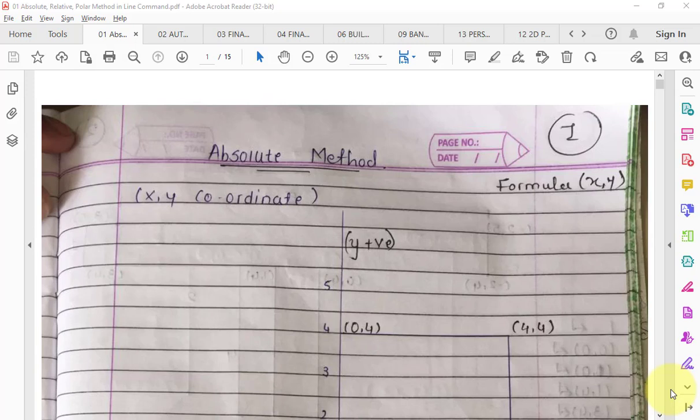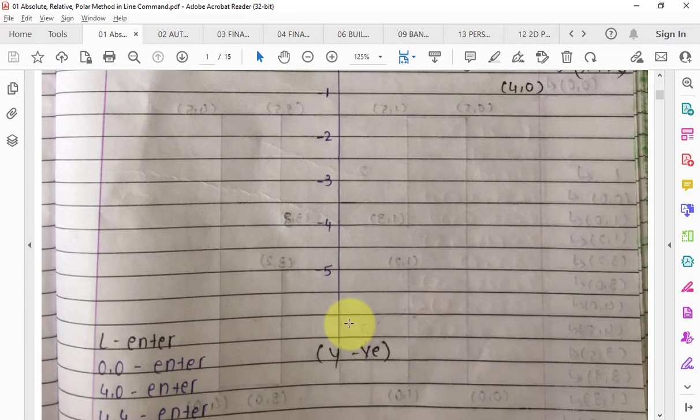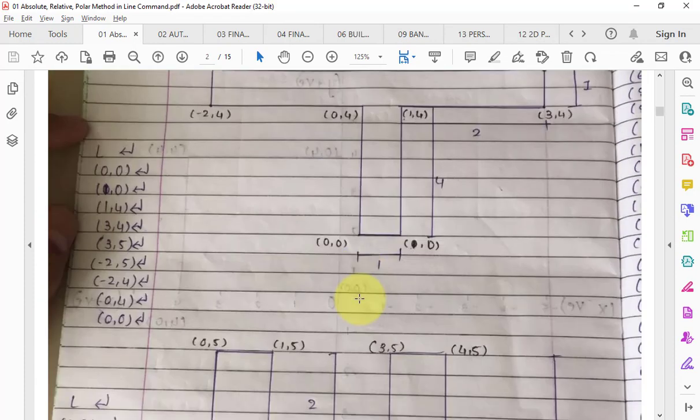So we will start. First I will start your training with AutoCAD software. As you know, AutoCAD is a very common software for all the engineers, architects, designers and interior designers. So I have very good material for you, and all this material I will share with you. So first of all we will start with AutoCAD.